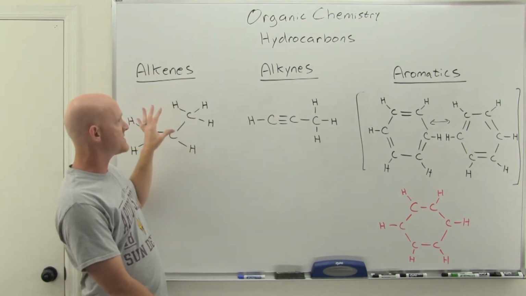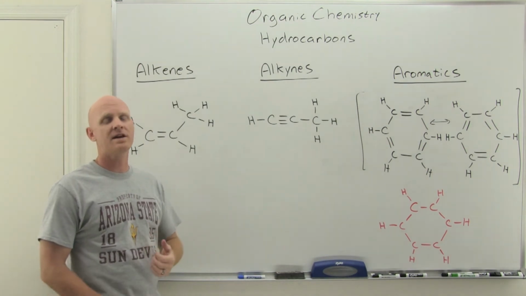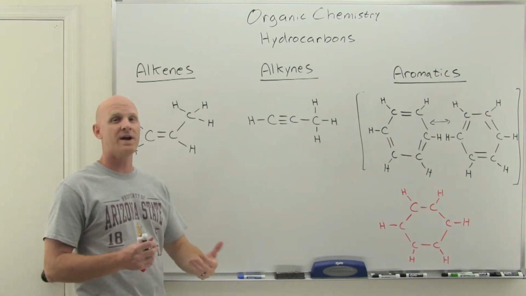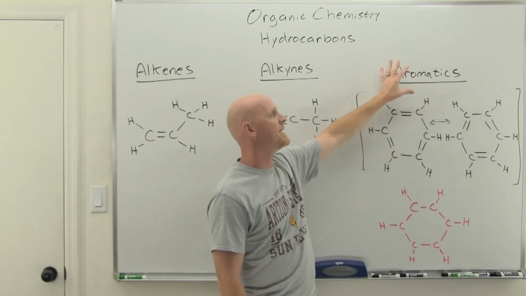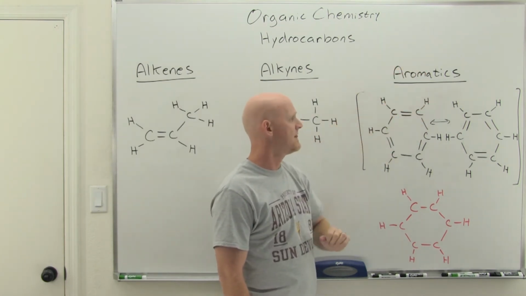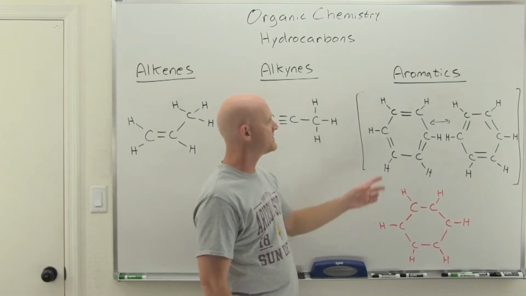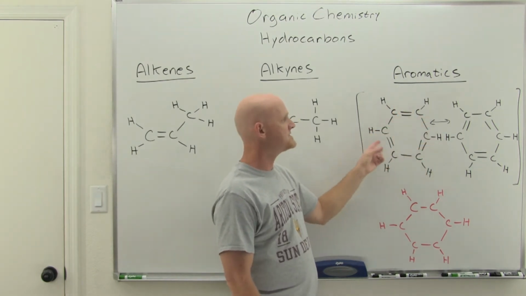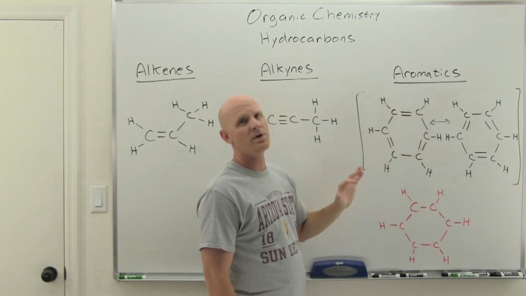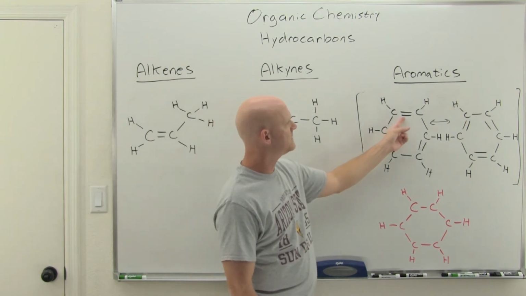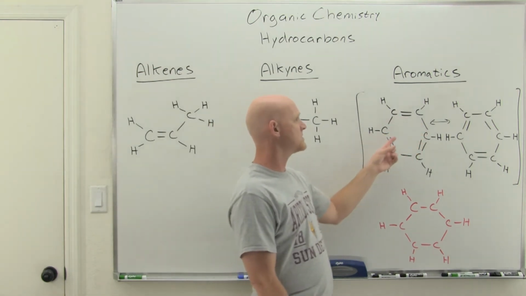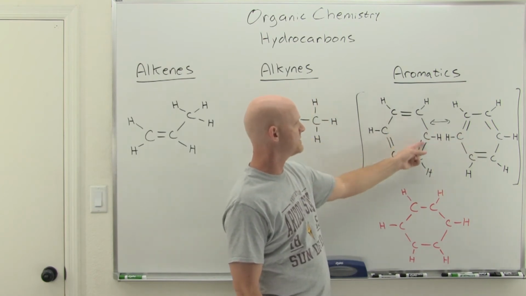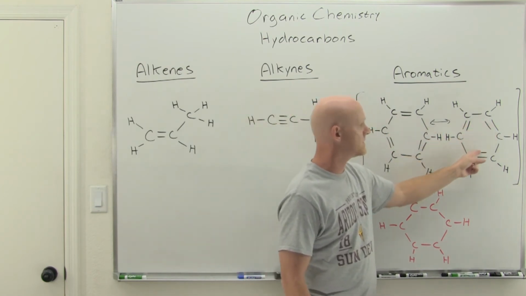And so we see that with alkenes and alkynes, these added pi bonds give them a little extra added reactivity, which is going to point out something unique for what we call aromatic compounds, or just simply aromatics. And the most famous aromatic compound of all time is benzene here. And benzene is a 6-carbon ring, and we often draw it out with alternating single and double bonds all the way around the ring. But it turns out you could draw this two ways. You could have the double bonds in these three locations or in these three locations.